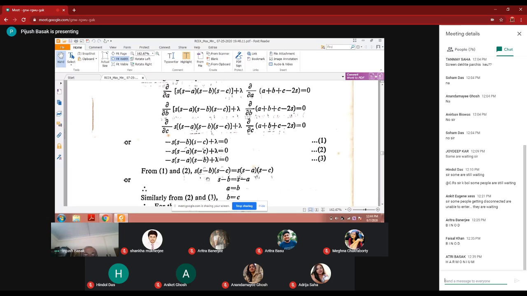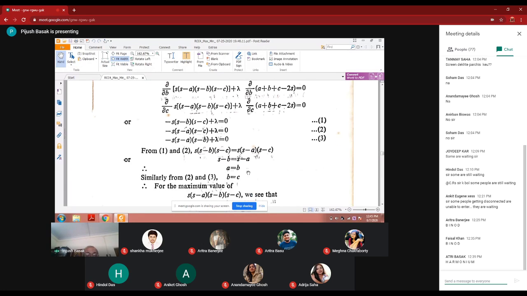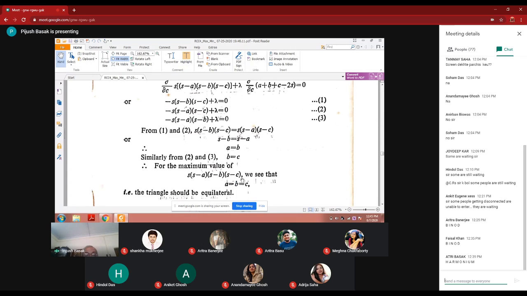And then S into S minus B into S minus C is equal to, from 1 and 2 you get this. So cancelling S minus C from both sides, and also S is cancelling from both sides, you get S minus B is equal to S minus A, and this gives A is equal to B. Similarly, from 2 and 3, you will get B is equal to C. And so A is equal to B is equal to C.